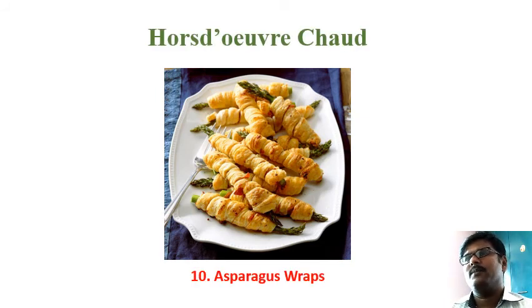After that, two cooking methods are involved in this. The asparagus has been blanched in water, then it has been rolled in bread dough. After that, it has been baked to a crispy texture. Okay, so this is known as asparagus wraps. The sauce can be served along with this, so the guests can very comfortably have these things.